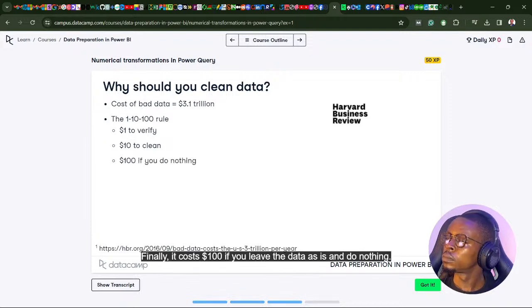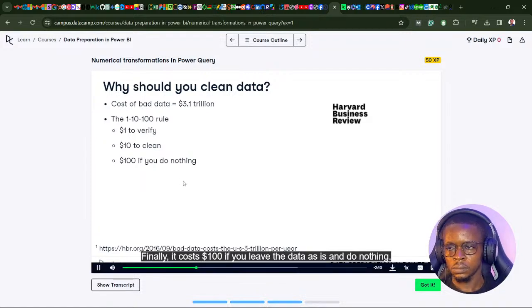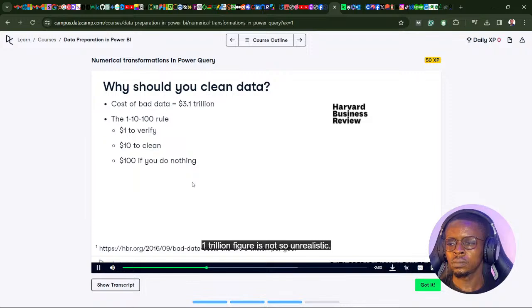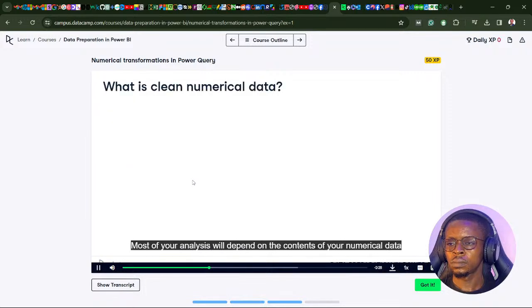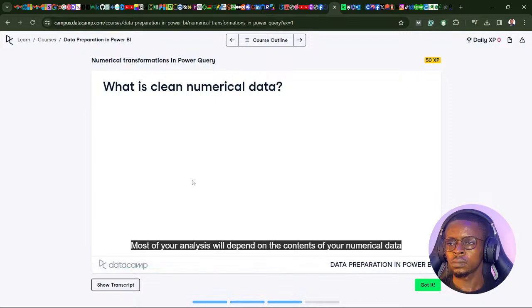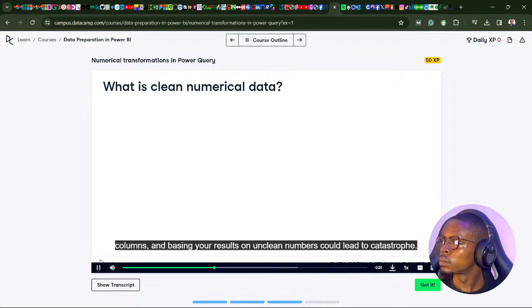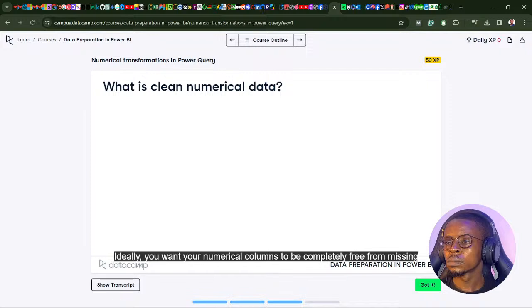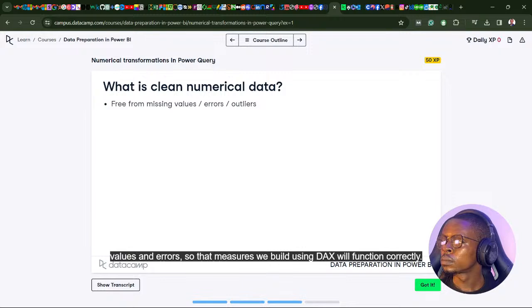Finally, it costs $100 if you leave the data as is and do nothing. Imagine how many rows of data a single company has, and you can imagine how that 3.1 trillion figure is not so unrealistic. Most of your analysis will depend on the contents of your numerical data columns, and basing your results on unclean numbers could lead to a catastrophe. Ideally, you want your numerical columns to be completely free from missing values and errors so that measures we build using DAX will function correctly.